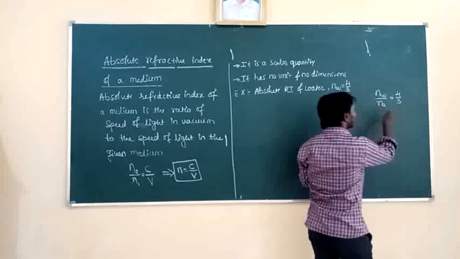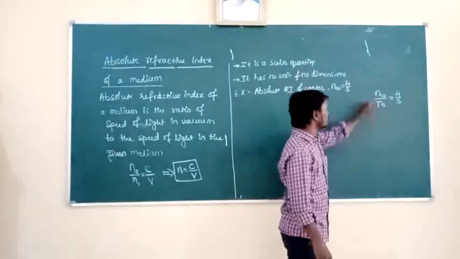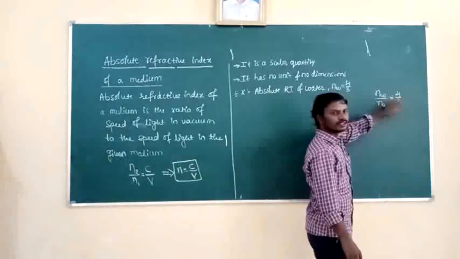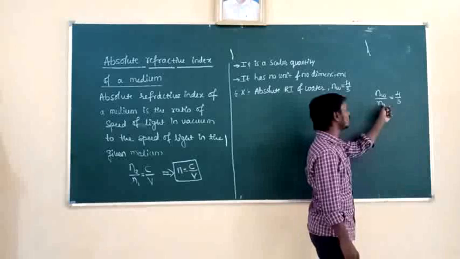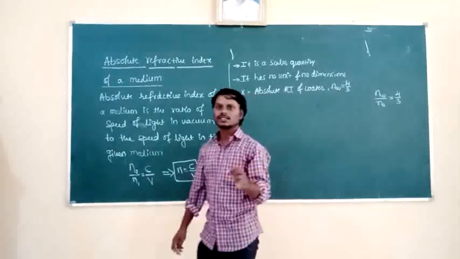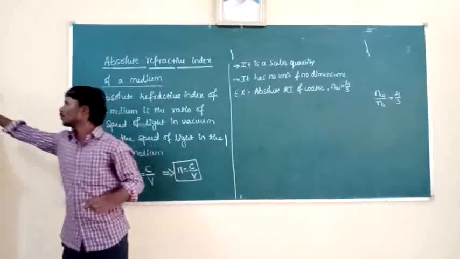But refractive index of air is how much? 1. Then the refractive index of the water with respect to air is 4 by 3, because 4 by 3 into 1 is again 4 by 3. So it is called absolute refractive index of water.